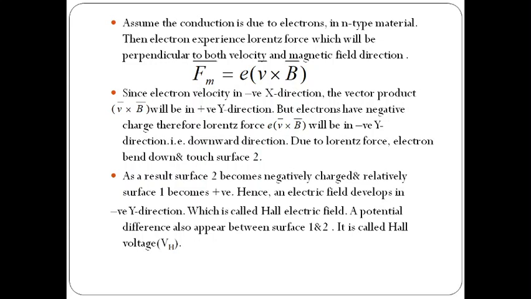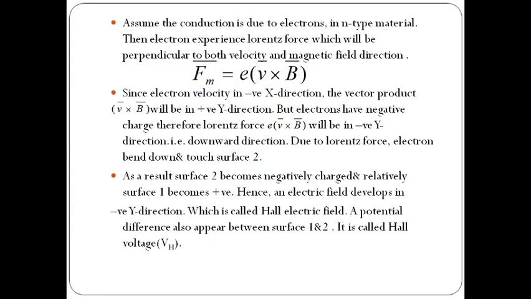So if the n-type semiconductor bar is placed in the magnetic field B, then the electrons present in the n-type material experience the magnetic force. That force is called Lorentz force.